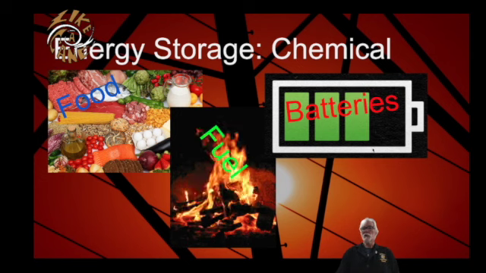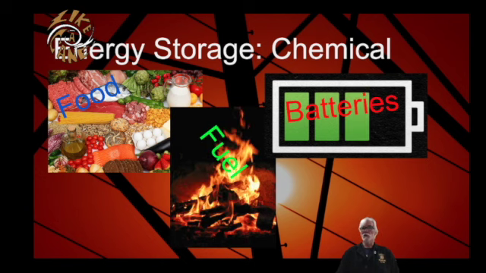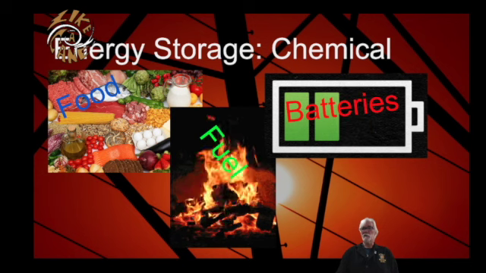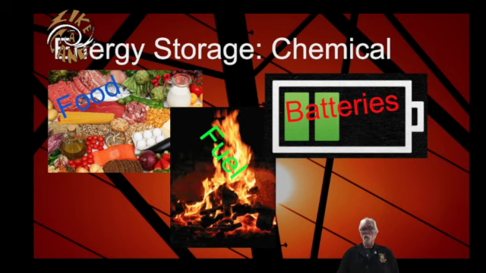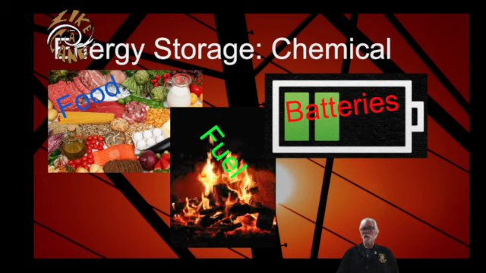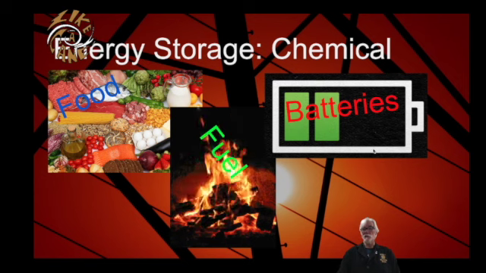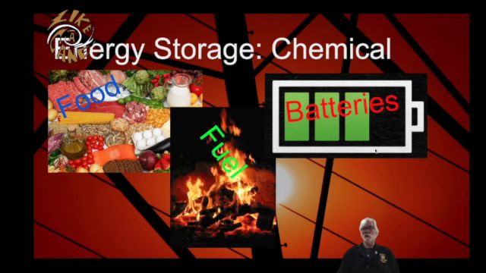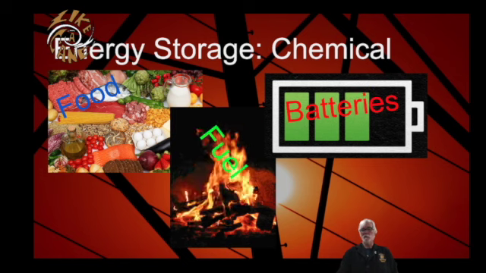Before we leave, it's important for me to point out that even though I've been talking about these storage modes, gravitational, thermal, kinetic, elastic, chemical, as if they're different kinds of energy, that's not true. There's only one kind of energy. There's just energy. It's all the ability to cause change. It's just stored in these different ways. And so these five things, kinetic energy, gravitational energy, thermal energy, elastic energy, and chemical energy that I've been talking about, these are just storage modes for energy that can appear in a system.